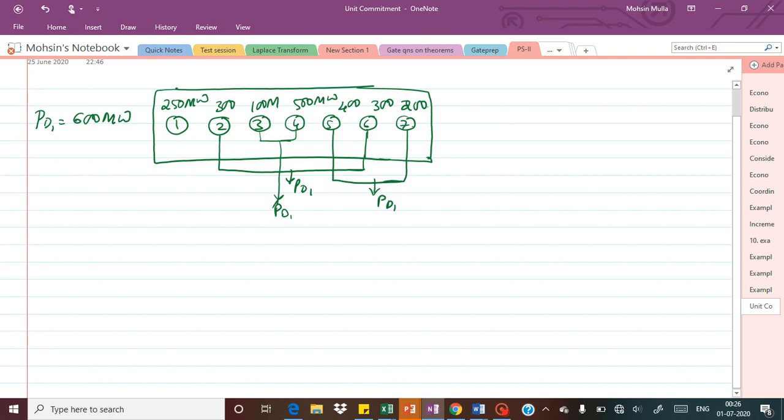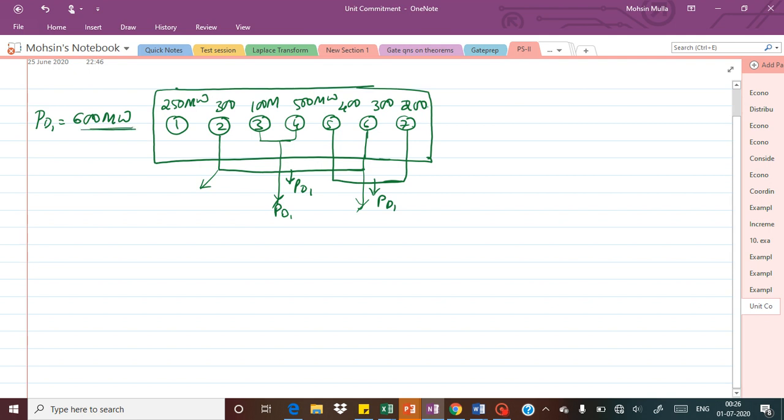But here it might so happen that the combination of this 300 unit 2 and this 600 unit 6 have less incremental fuel cost, because of which these two units are operating at an optimal condition. Therefore we can commit these two units for supplying power up to 600 megawatt.